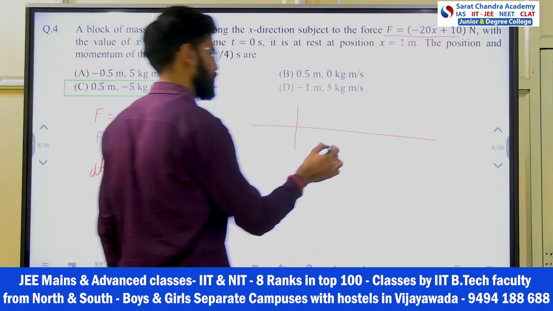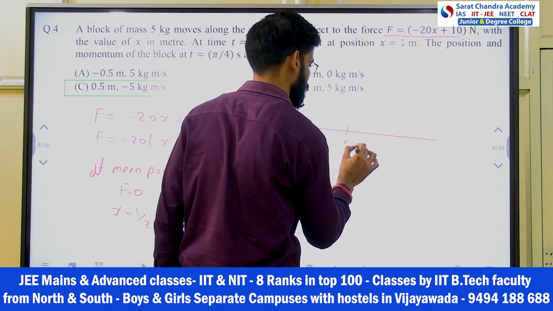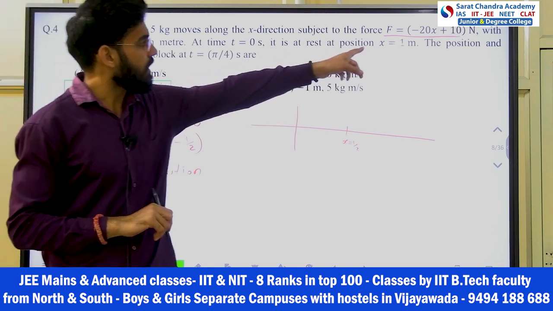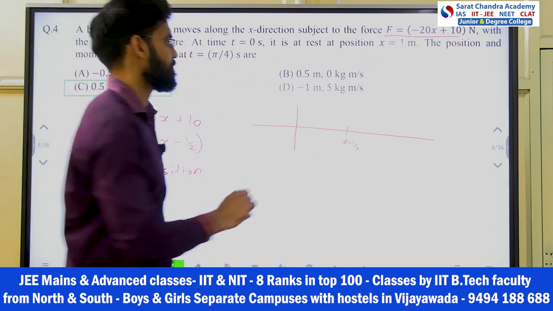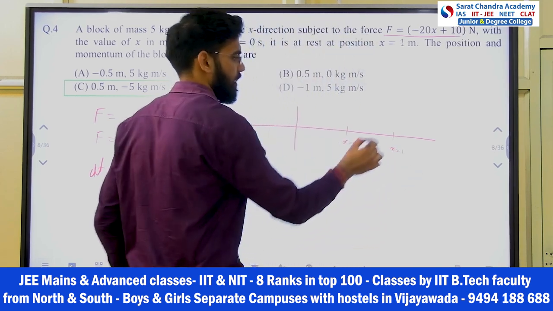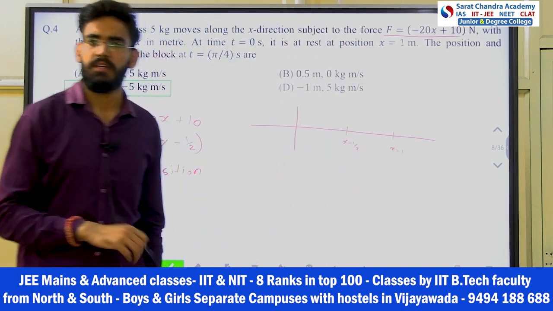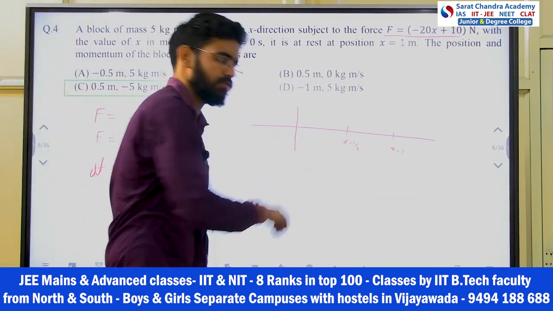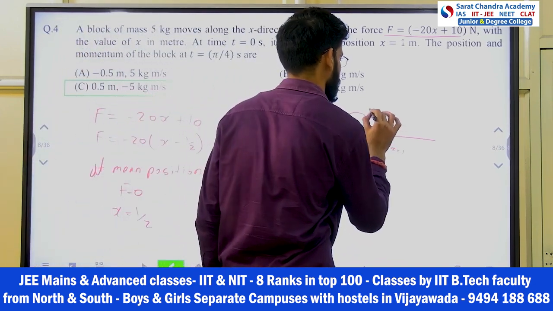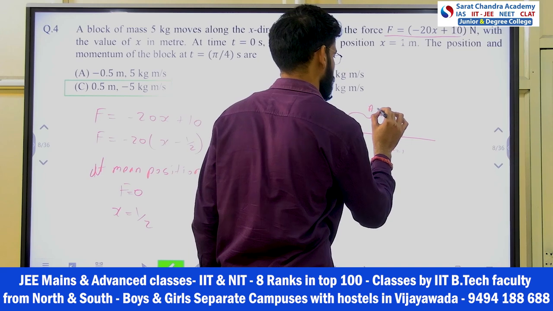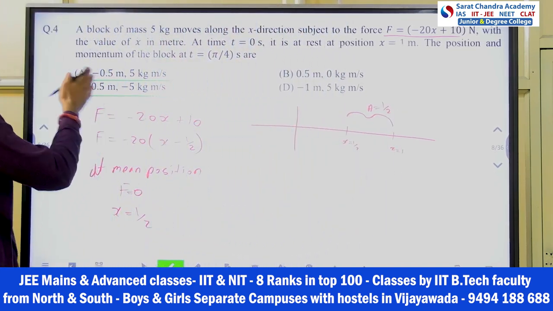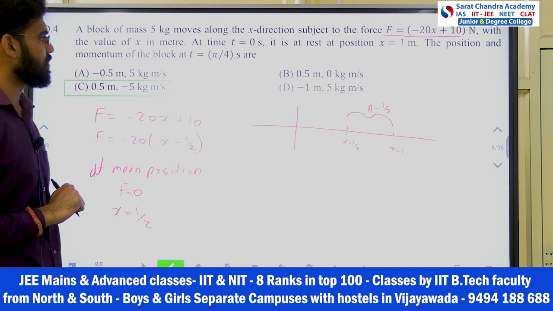But here he is taking the mean position as x equals to half, 1 by 2. And he is saying it is at rest at position x equal to 1, right? So x equal to 1, he is at rest. Means what? x equals to 1 is the extreme position, and x equals to half is the mean position. So this is your amplitude also. Amplitude is also half meter. The position and momentum of the block at t equals to pi by 4.